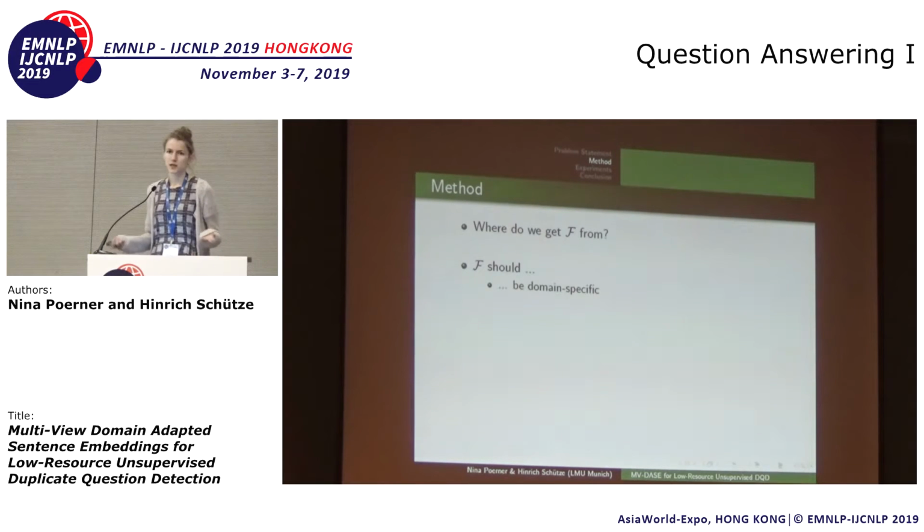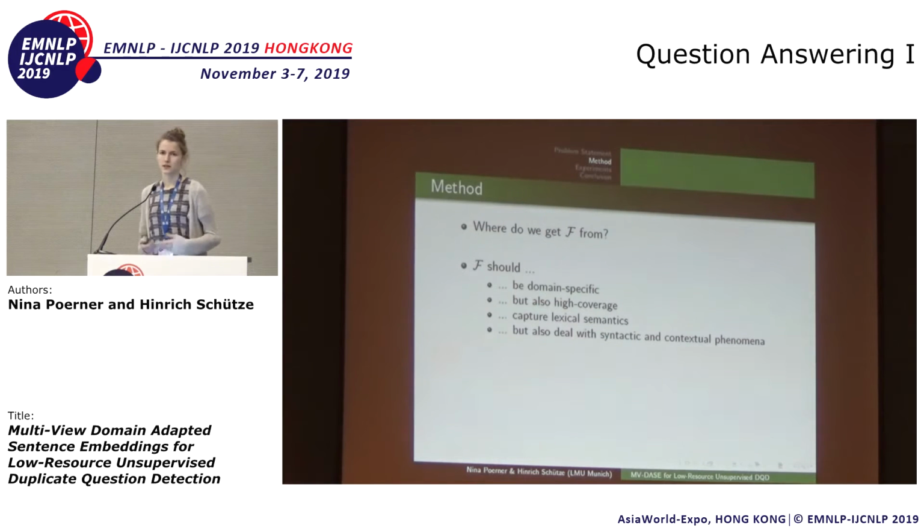For example, we want F to be domain-specific, because we assume that the similarity of 2 questions is going to depend on certain very domain-specific words. But at the same time, F should be high coverage. It shouldn't be surprised when it sees a word that hasn't been uttered in that particular domain, that particular forum before. F should capture lexical semantics and similarities, but it should also be able to deal with syntactic and contextual phenomena, such as figuring out which word is the topic of a question, telling apart questions and auxiliary statements, and so on. And that's a lot to ask from a single sentence encoder.